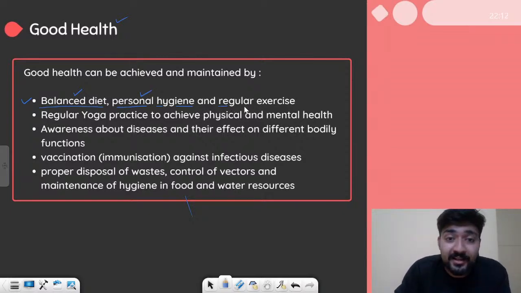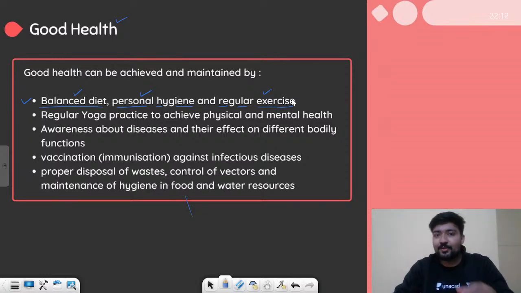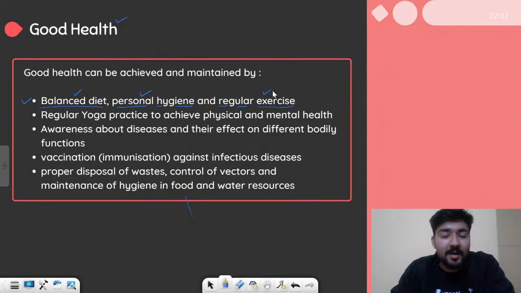And regular exercise, this is important. Your body needs to get regular exercise, otherwise you will become lazy or obese, and obesity leads to a lot of different harmful effects to the body. So these are the first points related to this. These are related to our lifestyle.